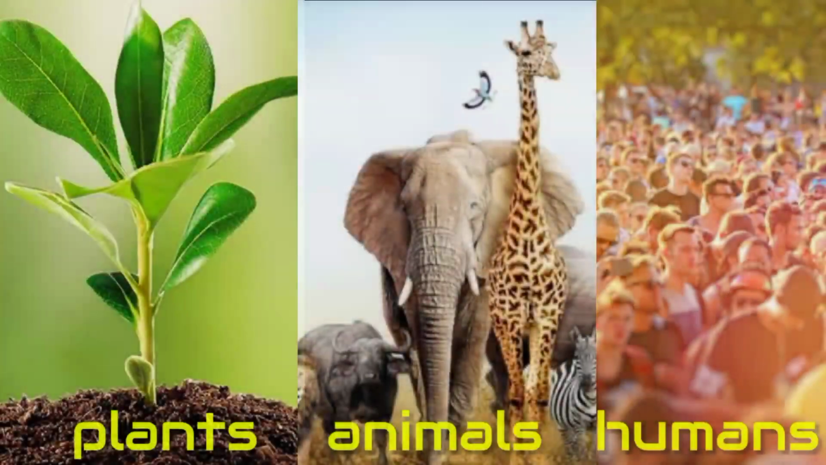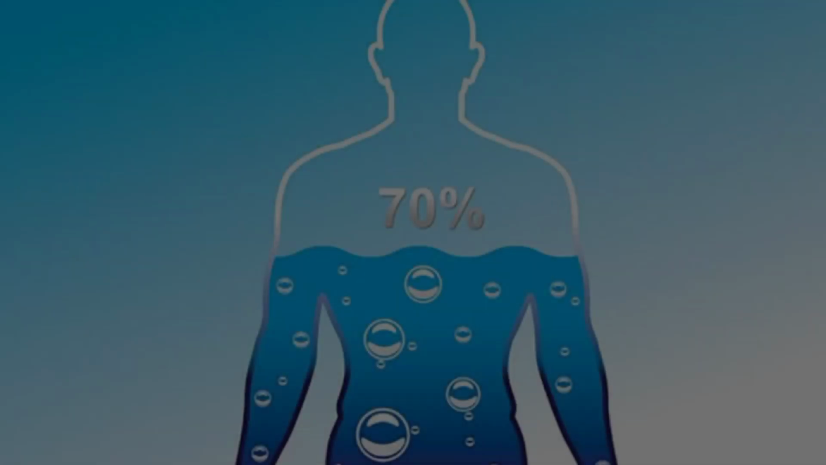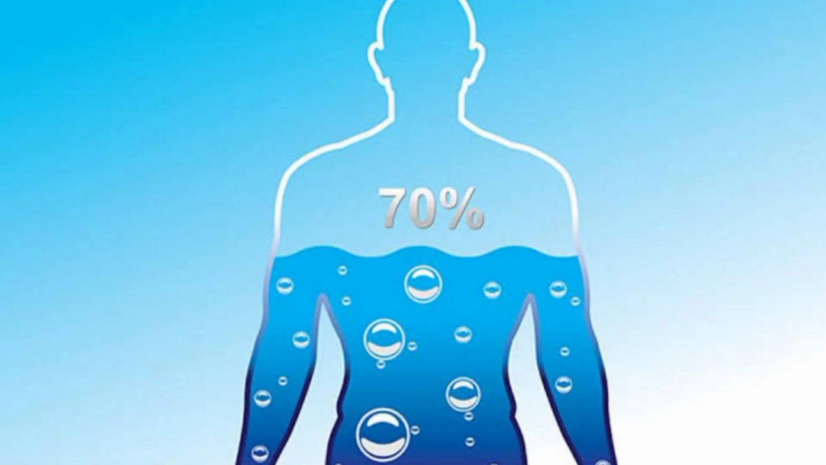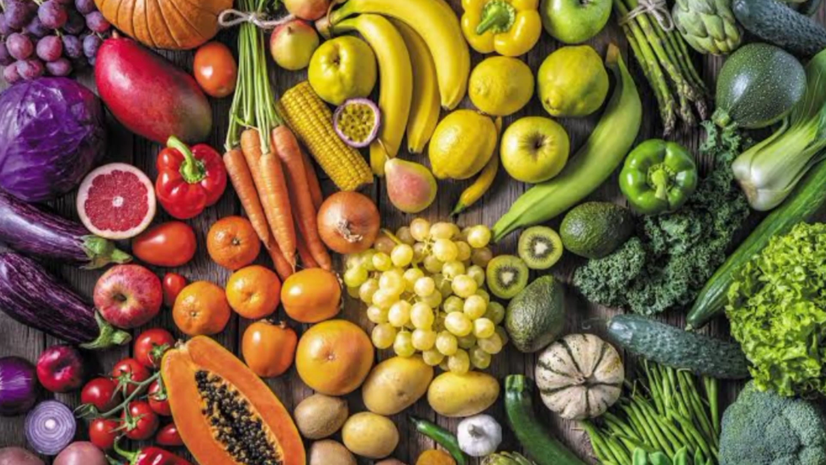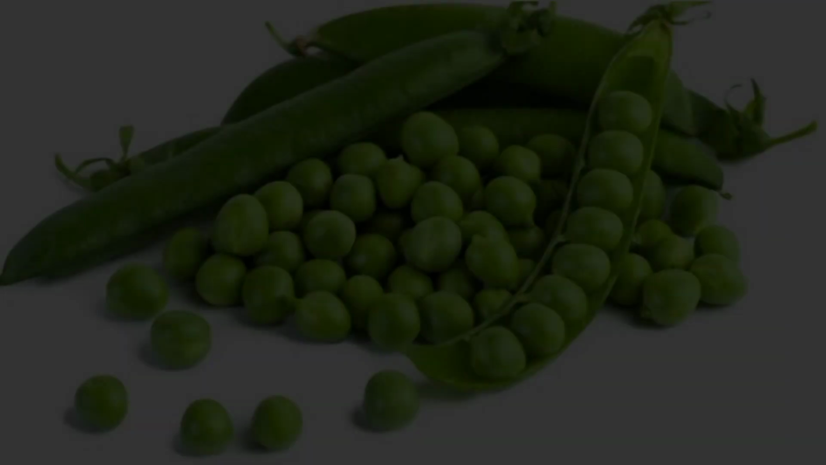Water is present in all living matter: plants, animals, and human beings. Nearly 70% of our body weight is water. Water is present in all fruits and vegetables. It is even present in things that look dry, for example, peas and oats.